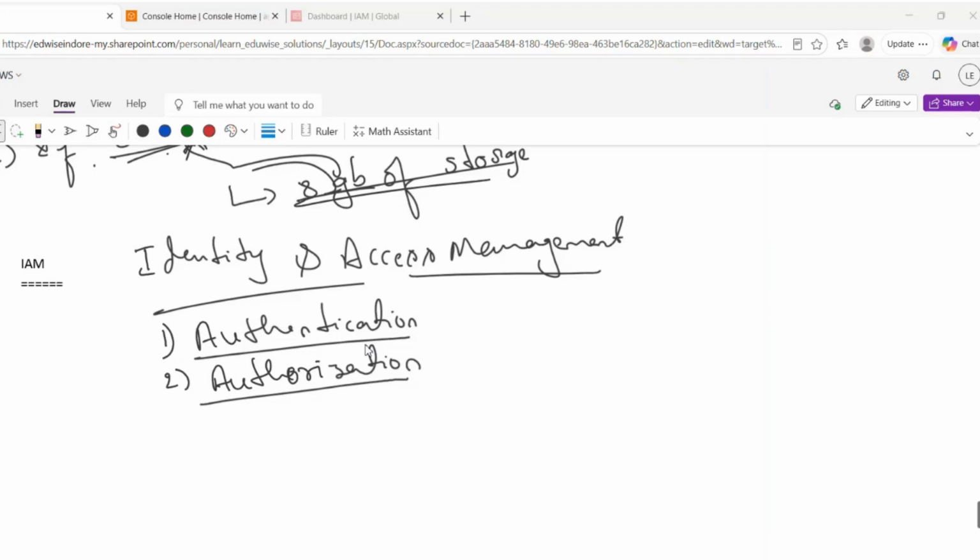So with respect to AWS, coming to the authorization, let's assume we have created one user called an intern, one guy newly joined to the team, and his name is something XXX. We have created one user and provided AWS access.